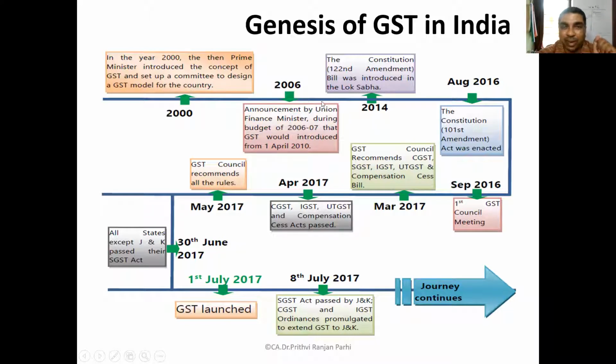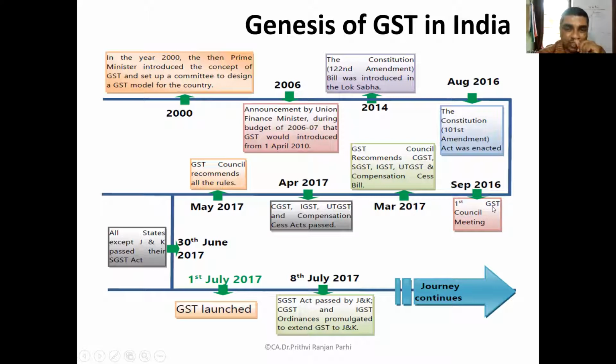But that required a constitution amendment bill. So therefore it could not be passed, because the constitution was not amended at that point of time. Finally, in the year 2014, the Constitution 122nd Amendment Bill was introduced in the Lok Sabha, and the 101st Amendment Act was passed in the year 2016.